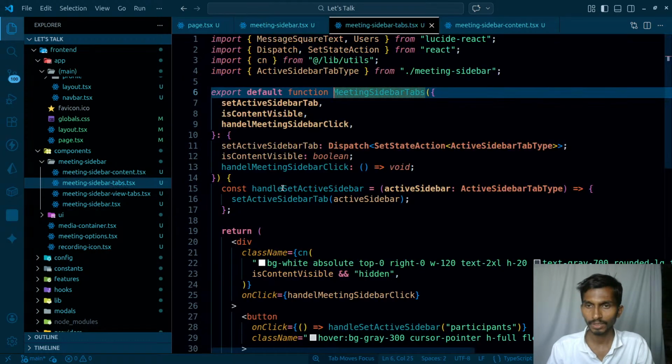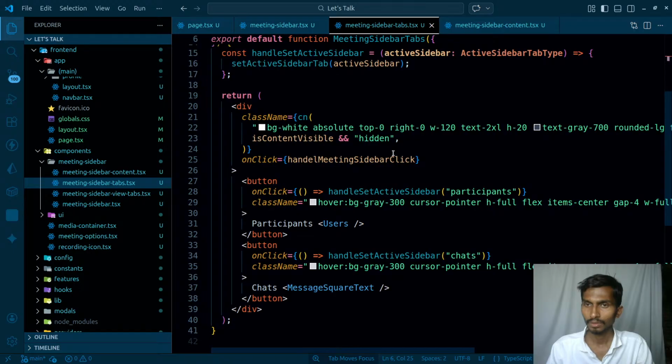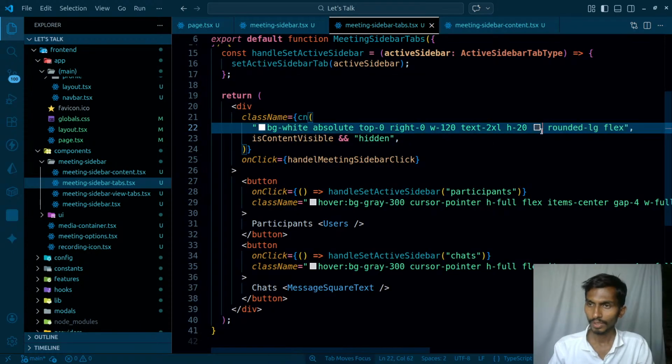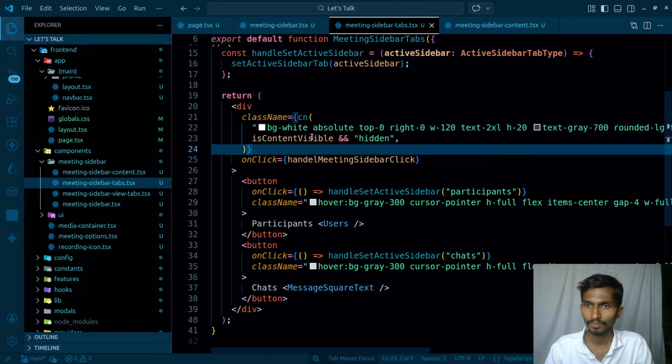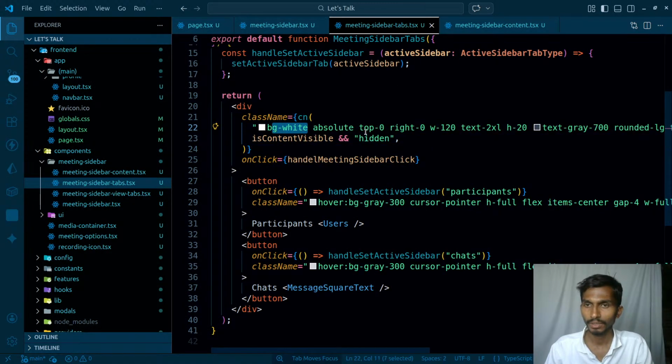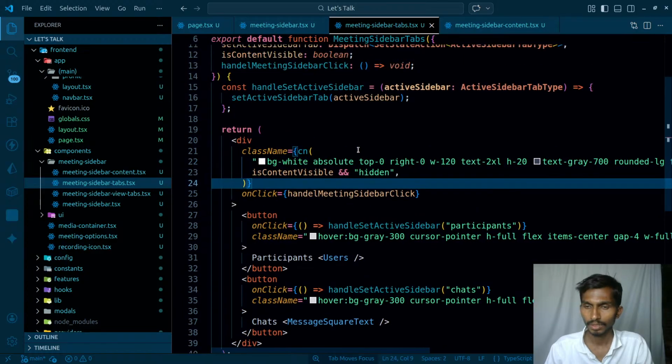So if I go to meeting sidebar tabs, this has this color, text gray. If I actually remove this color, this is mainly for the text color. It has bg white, and this is fine.